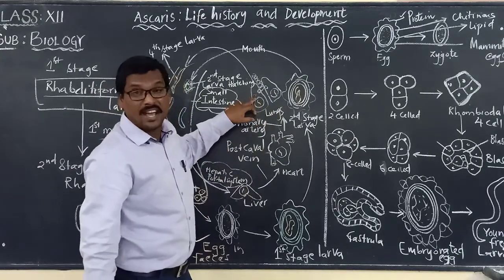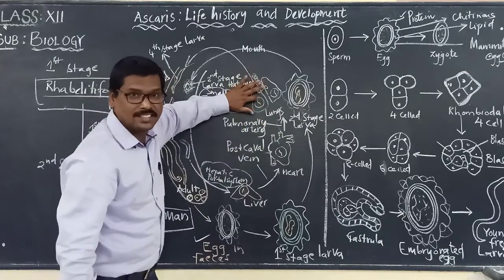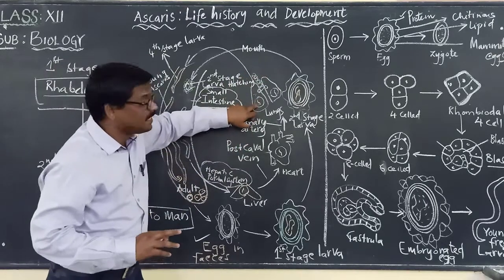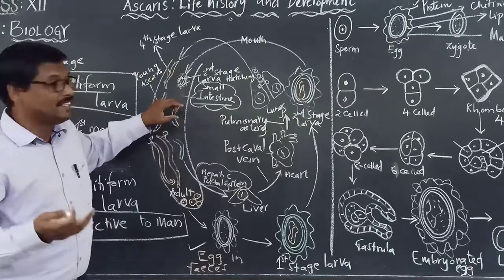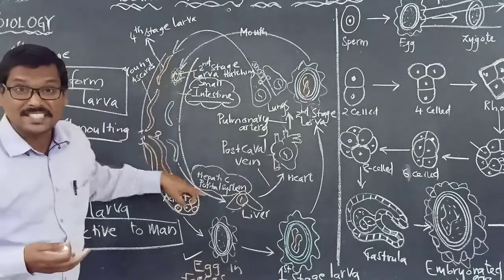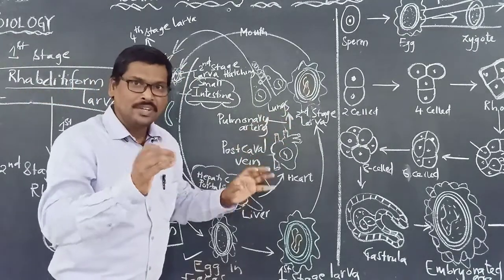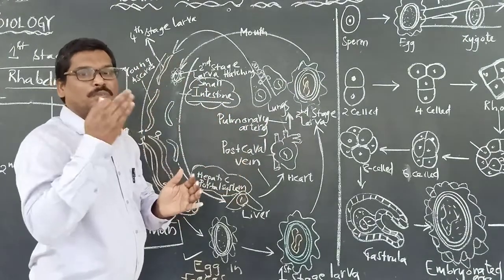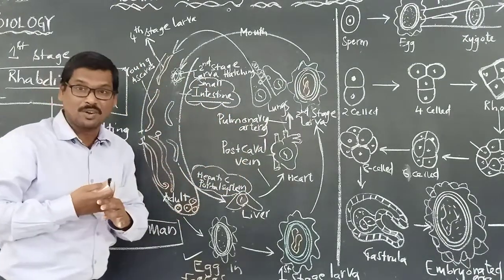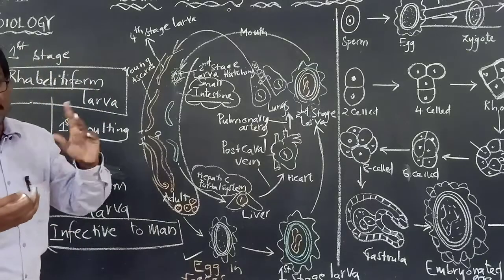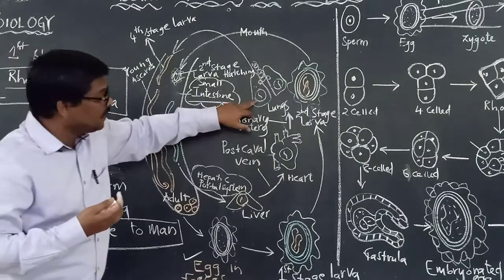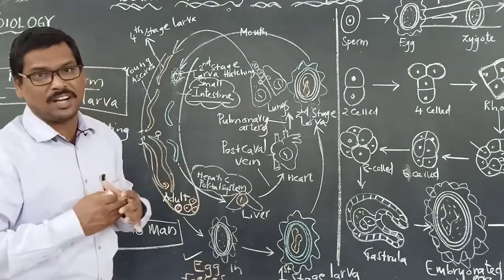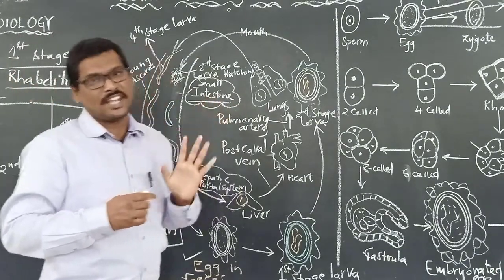In the lungs now, inside the lungs, please be careful. Here it develops. We said what? It is the second stage larva. Now, in the lungs, the second stage larva will undergo the second molting. And here it is changing into what now? Third stage larva.